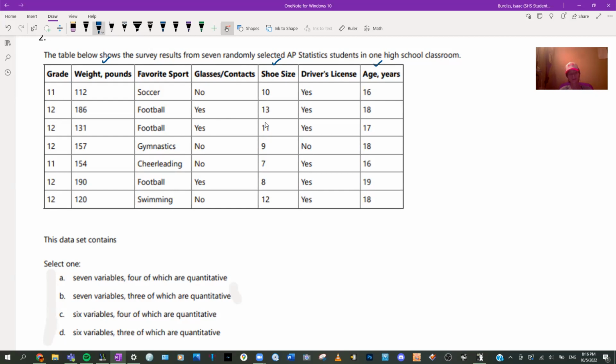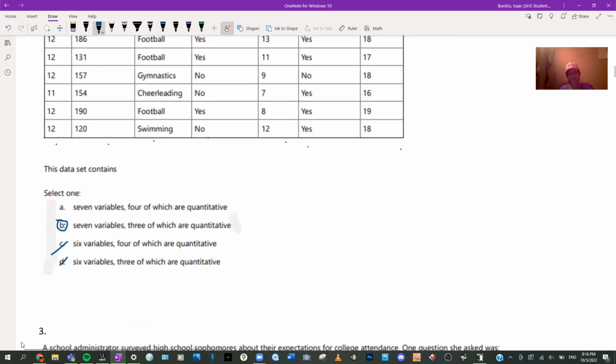So there's only 3 that are quantitative. How many variables total are there? There's 1, 2, 3, 4, 5, 6, 7. So let's cross out the ones that don't say 7 and circle the one that says 3 are quantitative.